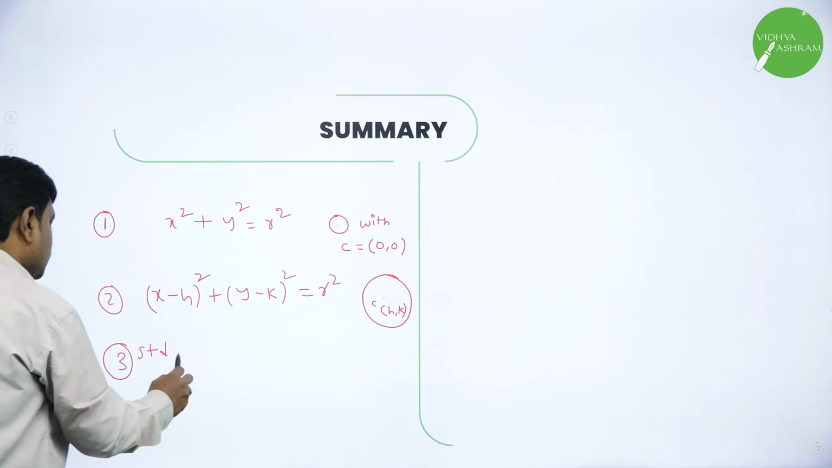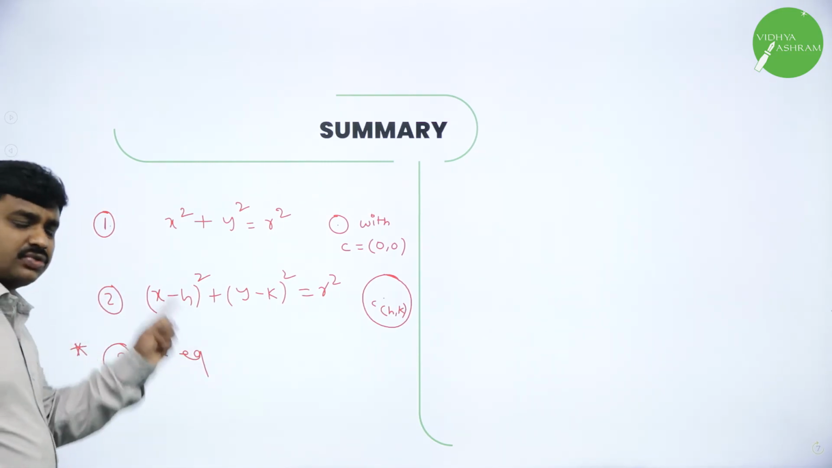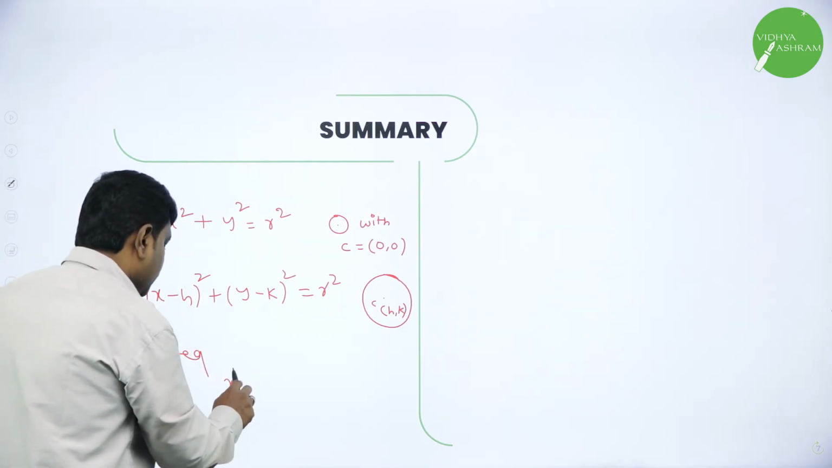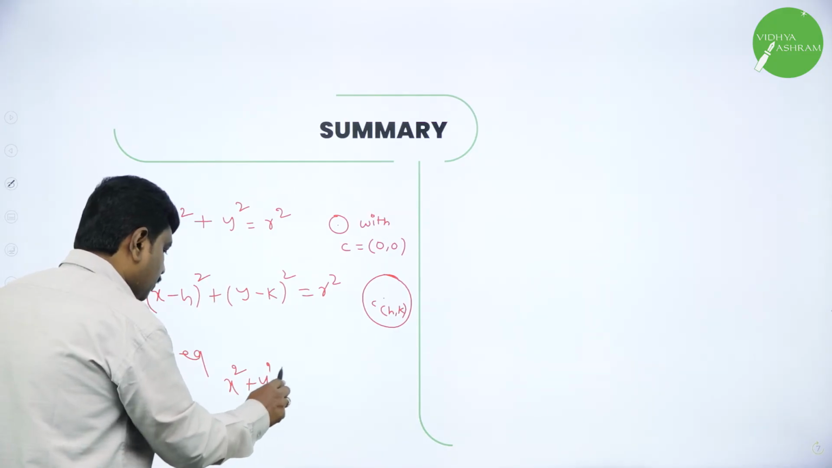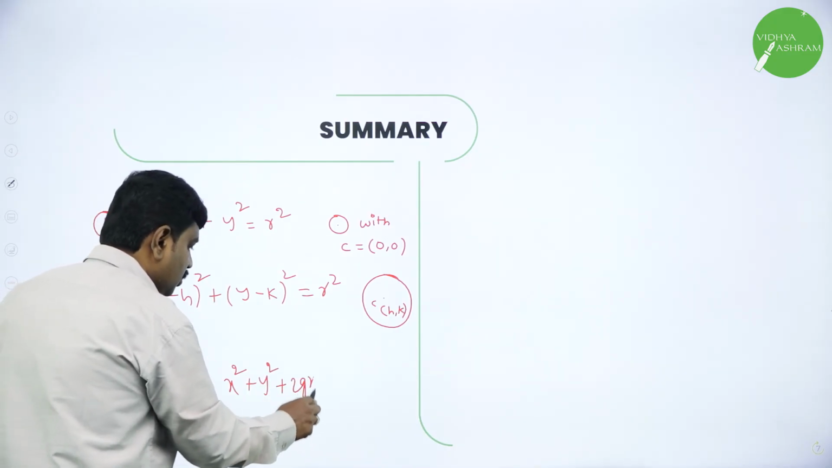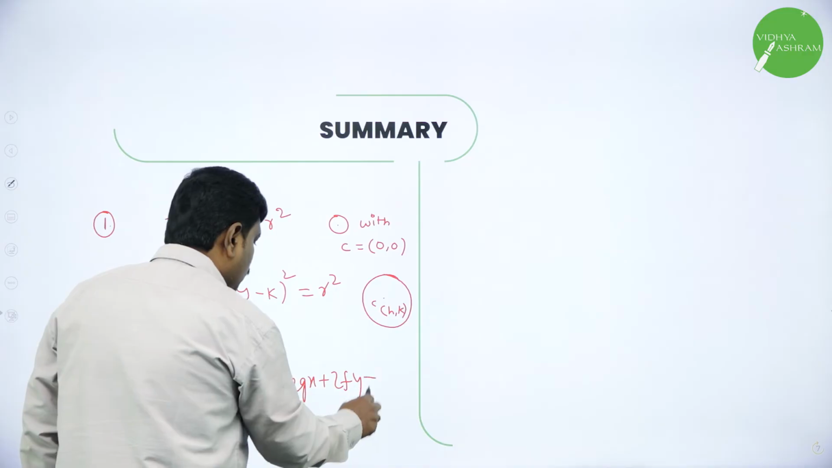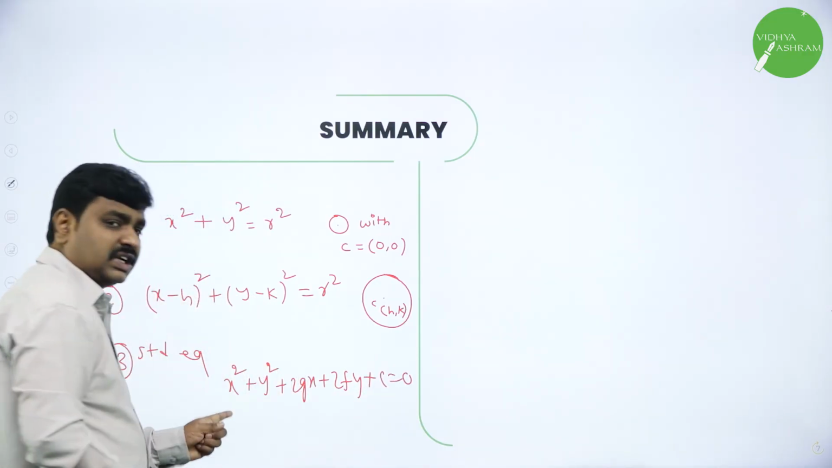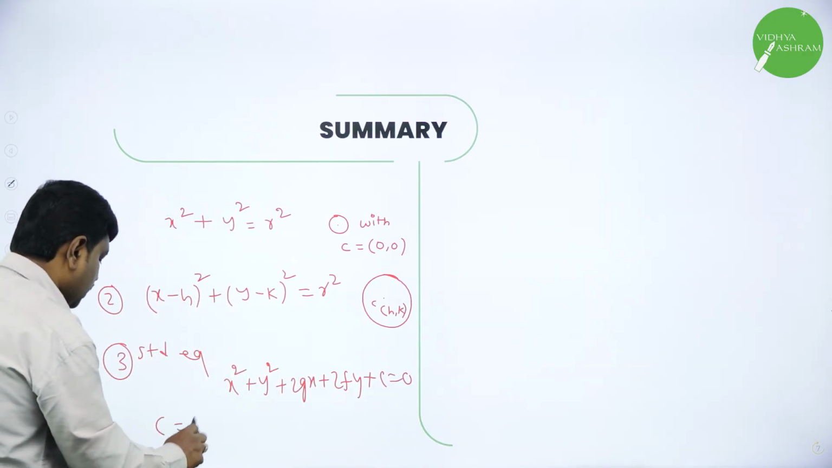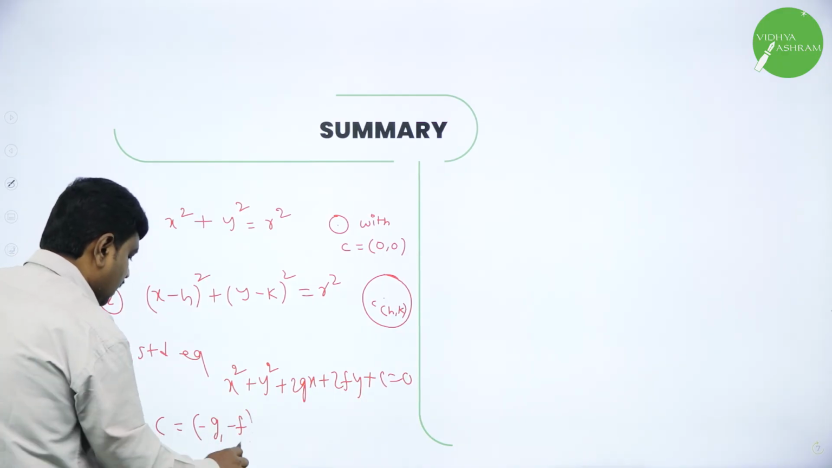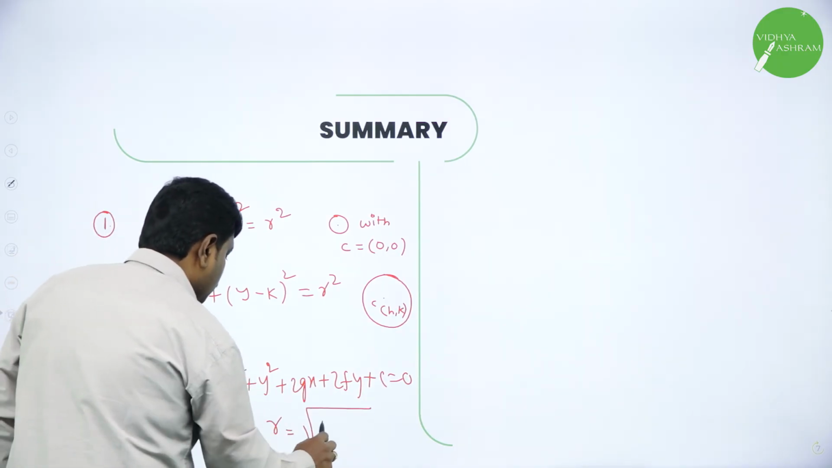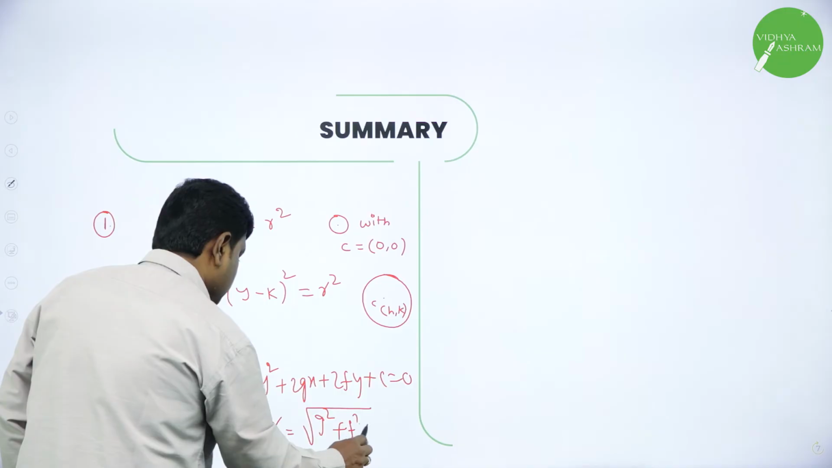What is the standard equation of circle? Almost all the 5 markers we have done using this. What is the standard equation? X square plus y square plus 2gx plus 2fy plus c equal to 0. This is the standard equation. What is the center for this? Center is minus g, minus f, and what is the radius for this? Root of g square plus f square minus c.